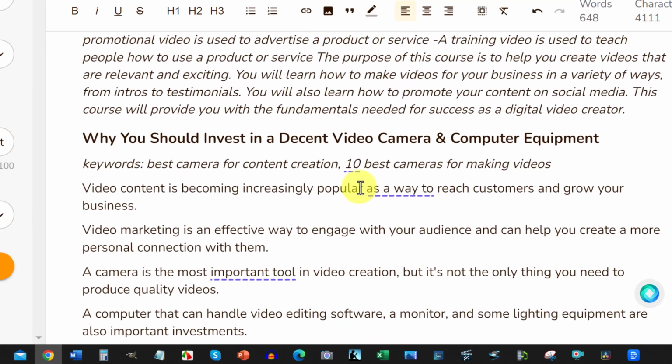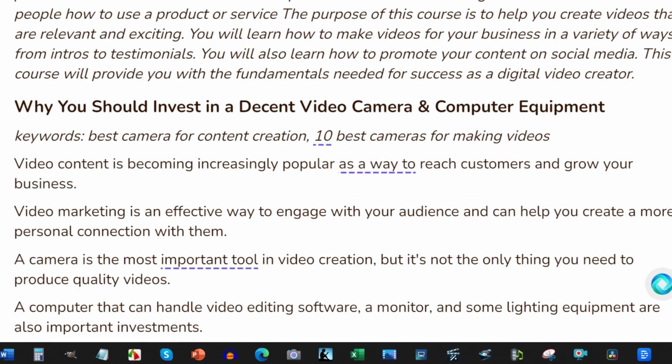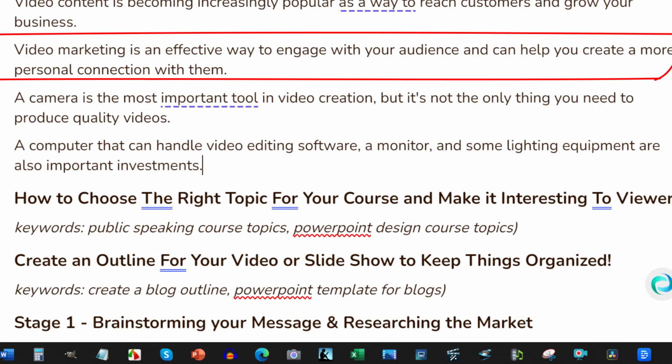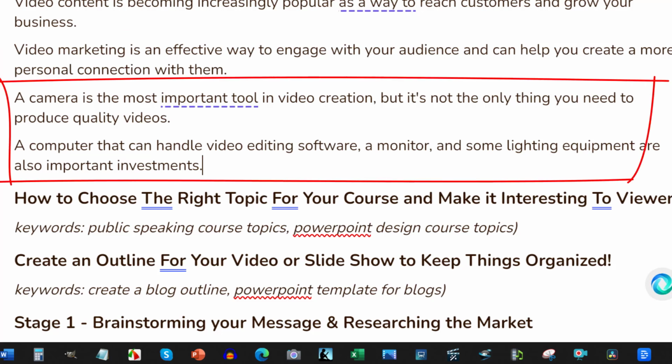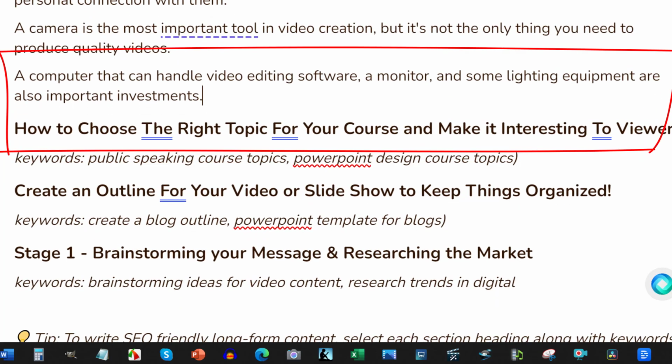Okay, let's have a look here. Video content is becoming significantly popular as a way to reach customers and grow your business. Let's scroll down here. Video marketing is an effective way to engage your audience and can help you create more personal connection with them. The camera is the most important tool in the video creation, but it's not the only thing you need to produce quality videos.